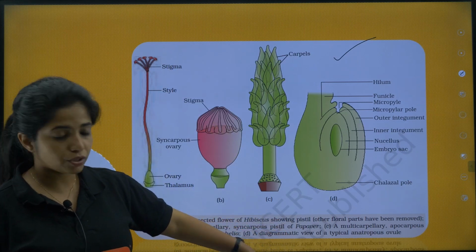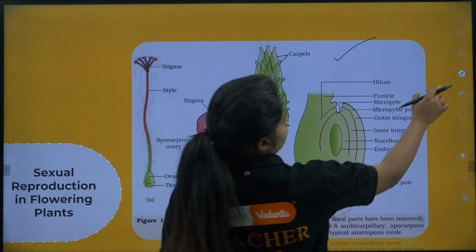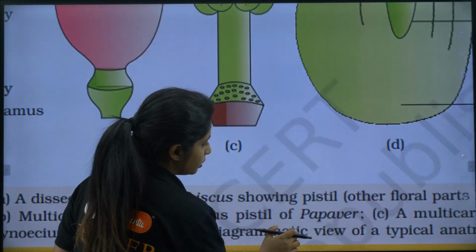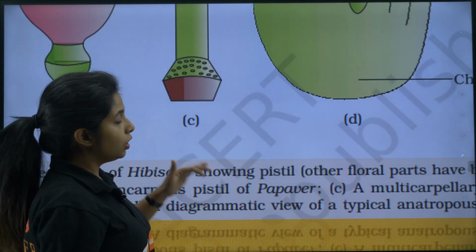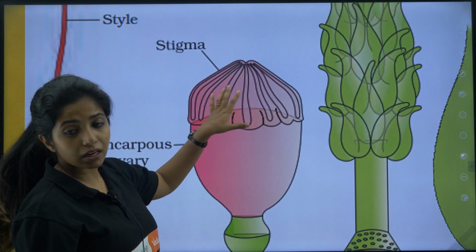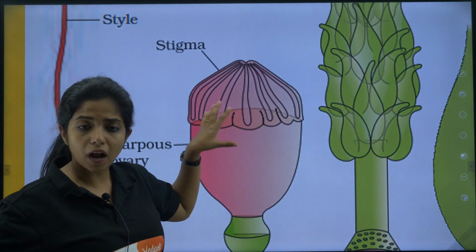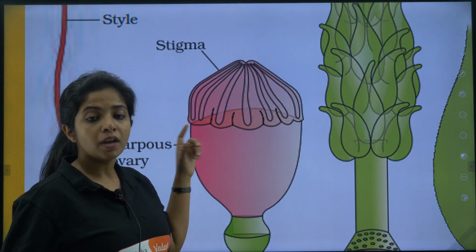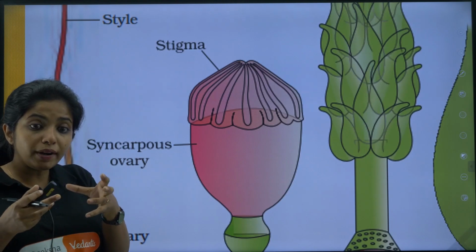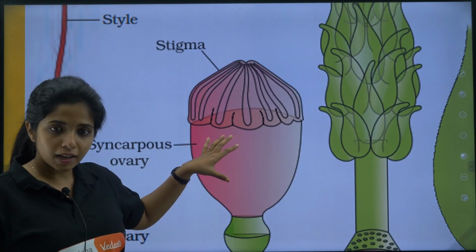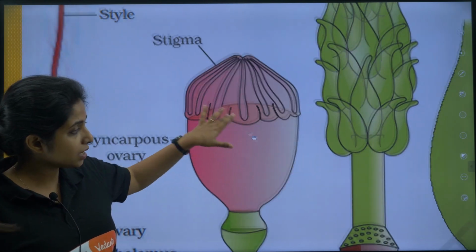But in what plant do you see this? You see it in Papaver. Over here, I will zoom in and show you. Can you distinctly identify so many separate carpels over here? No. Why can't you? Because it is syncarpous. It is in a joint stage, and this is shown by the Papaver plant. That is an example of this.